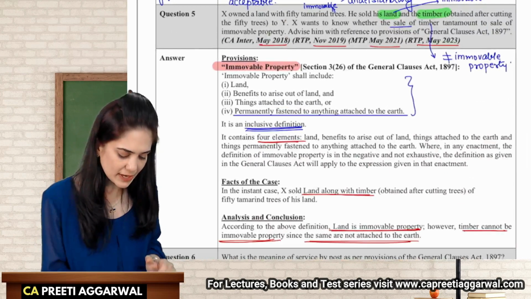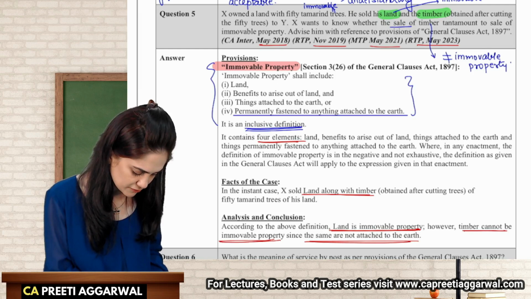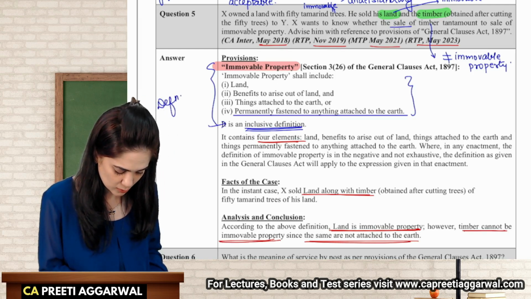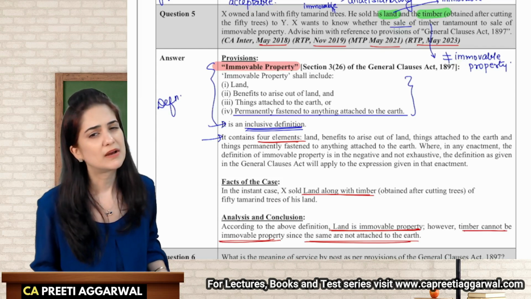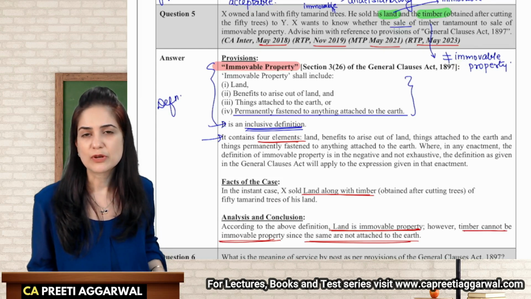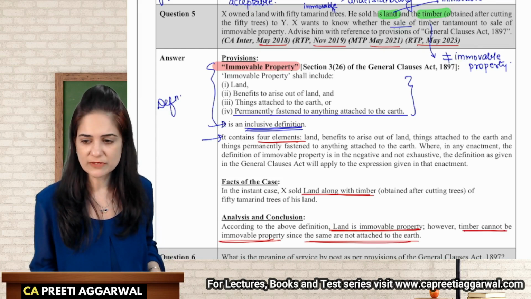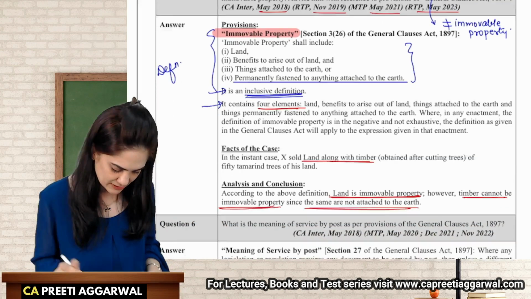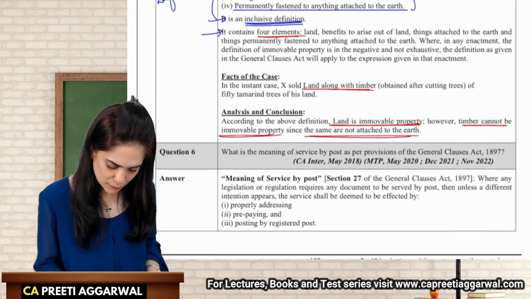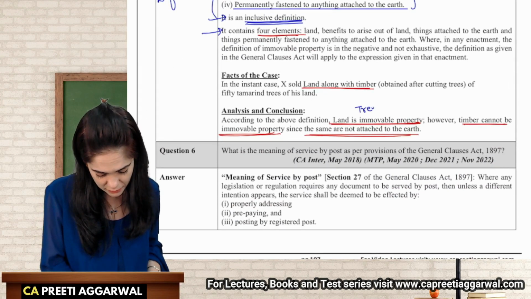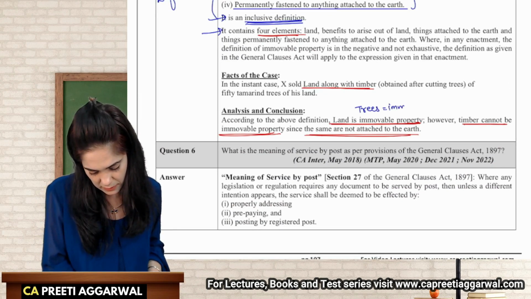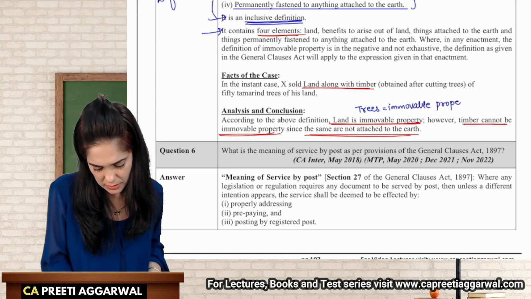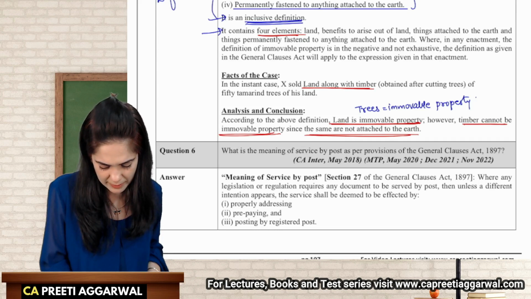So what did we write over here, students? First, we wrote the definition. Ma'am, what if in the exam we forget to write it's an inclusive definition, it has four elements? I agree, you will not be able to create the desired length of the answer, but that doesn't make your answer wrong. So there are four elements. Land is immovable. You can also write trees are immovable, because timber is obtained from tree only, right? So timber is not immovable, but trees are immovable.